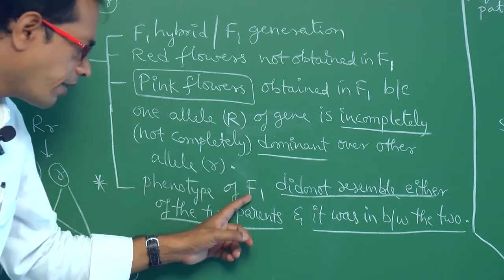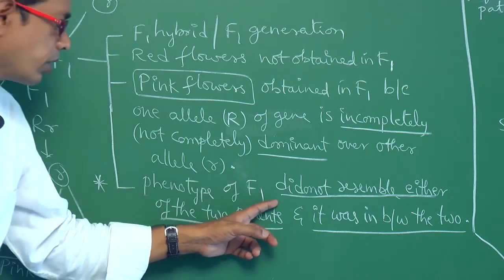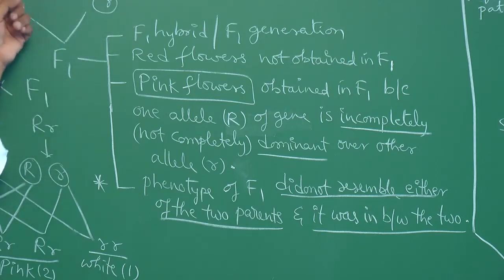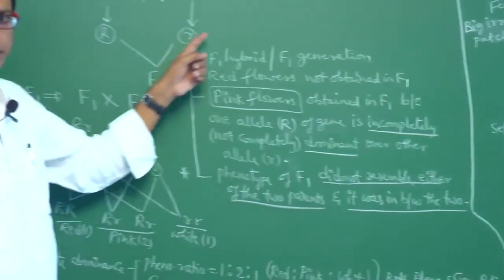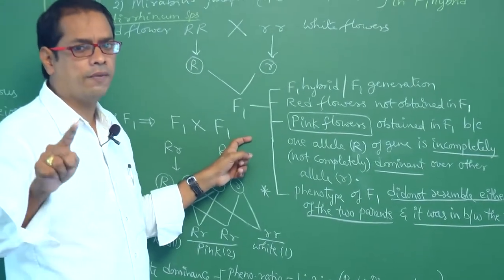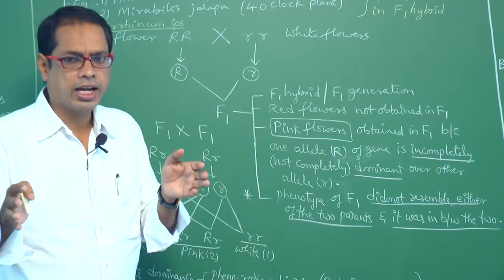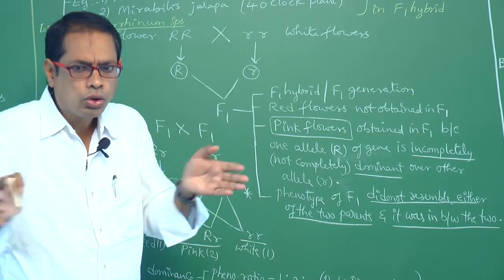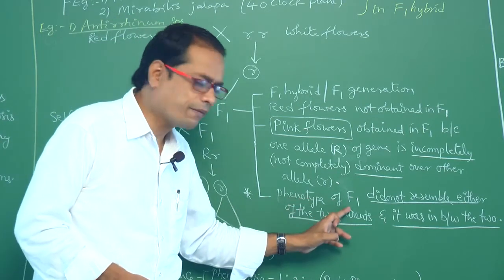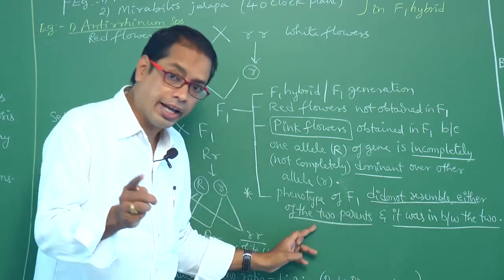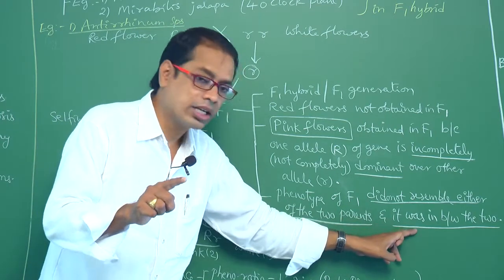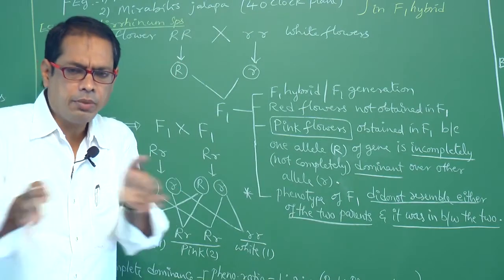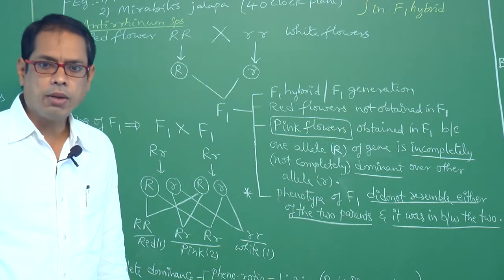So the phenotype of F1 did not resemble either of the two parents. That is, F1 is not showing the red flowers, F1 is not showing the white flowers. It shows the pink flowers. Pink means the character in between the two parents. So the phenotype of F1 did not resemble either of the two parents and it was in between the two. The character obtained in between the two is so-called incompletely dominant.